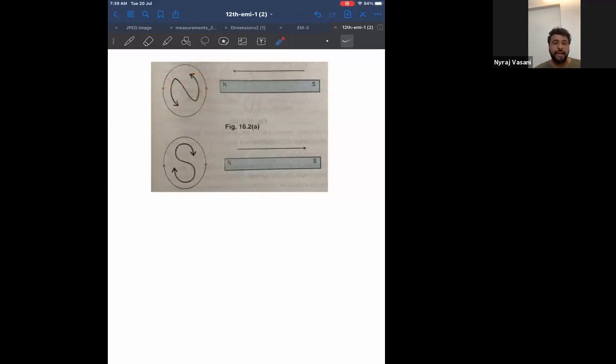Similarly, listen to me. If the north pole of a magnet is going away, can I say now the coil wants the magnet to come towards it, exactly opposite of what the magnet is doing? If the magnet is going away from the coil, the coil wants the magnet to come towards it. And if the magnet is going towards the coil, the coil wants the magnet to go away from it. Exactly opposite to what the magnet is doing, the electric field wants to do. Therefore, now the magnet is going away. But what does the coil want to do now? The coil wants to bring it towards it.